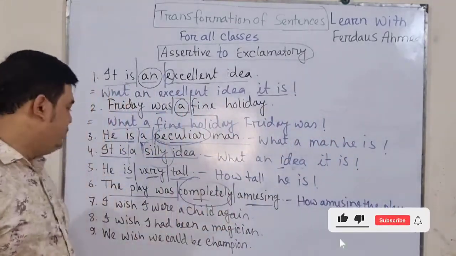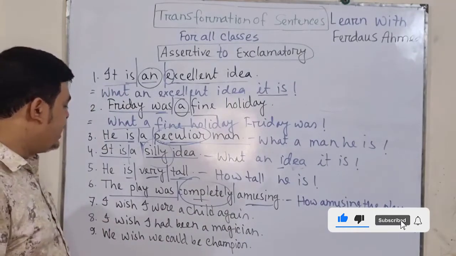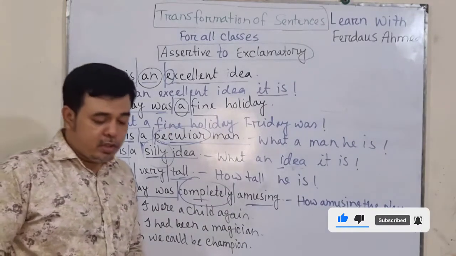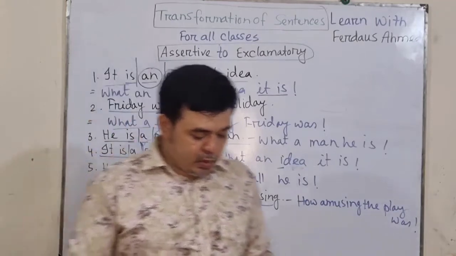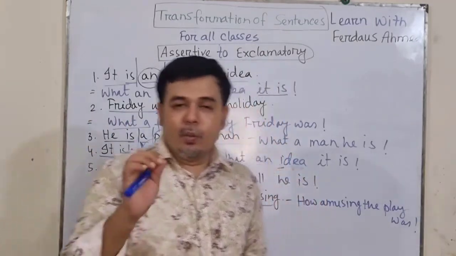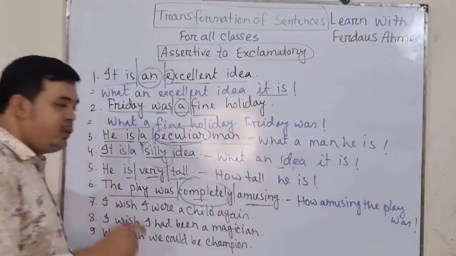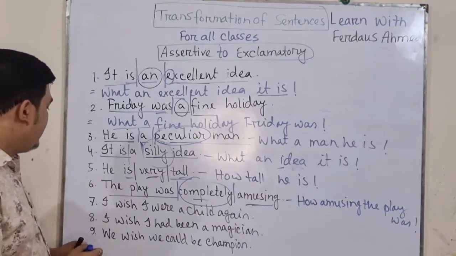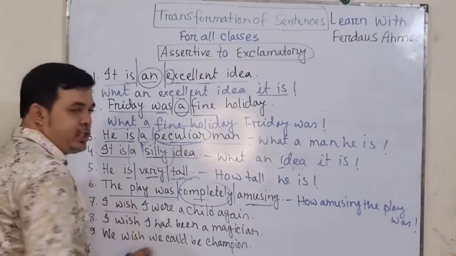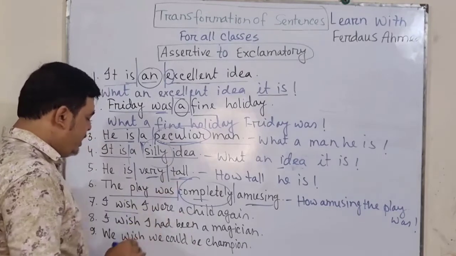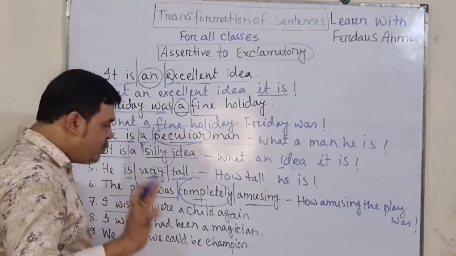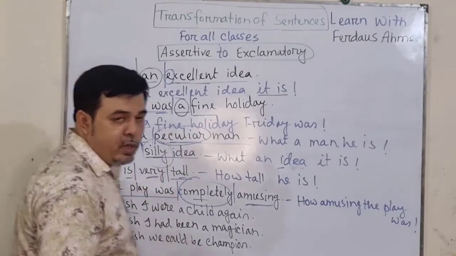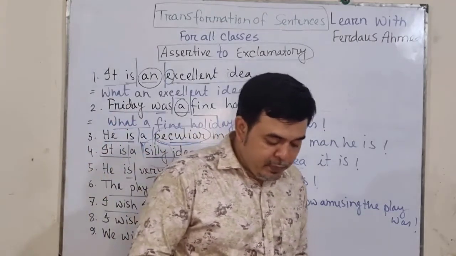So I wish I were a child again. If we get I wish, dear students, we will use if instead of I wish, and that will make our work pretty easy.